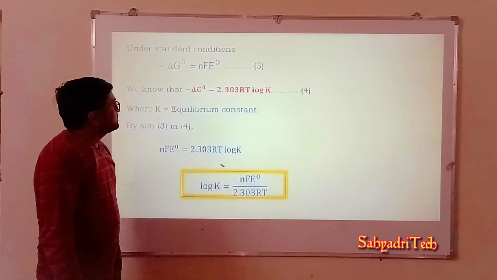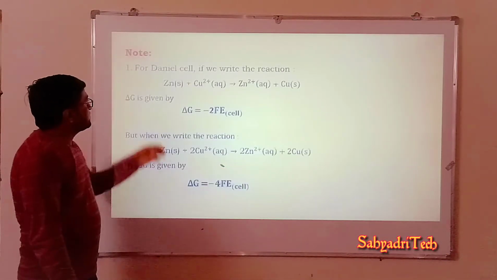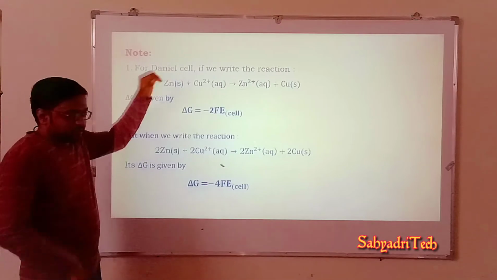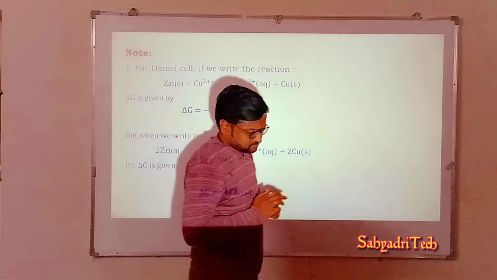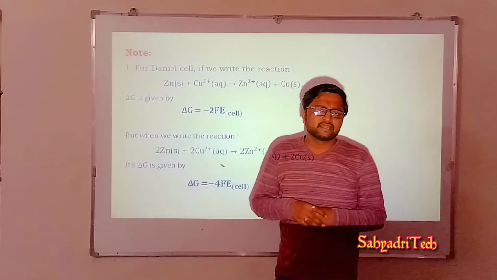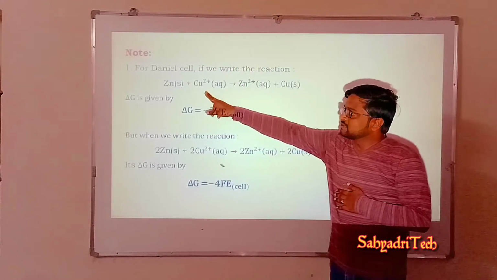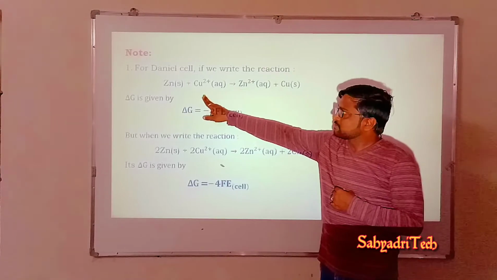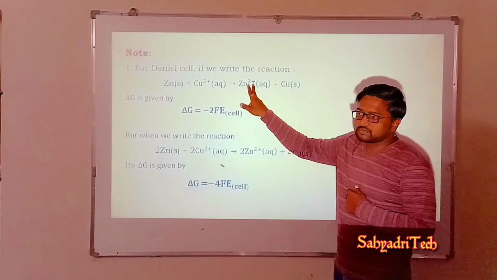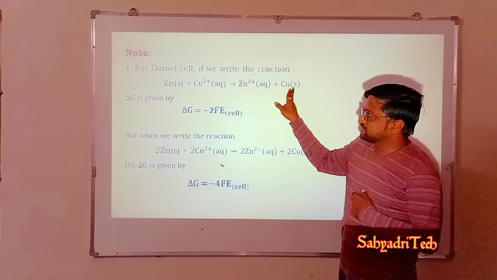Coming to the examples, for a Daniell cell, if I want to write the relation between standard free energy change and its EMF, the equation is Zn plus Cu2+ gives rise to Zn2+ (aq) plus copper solid.